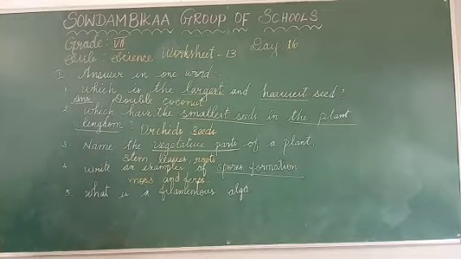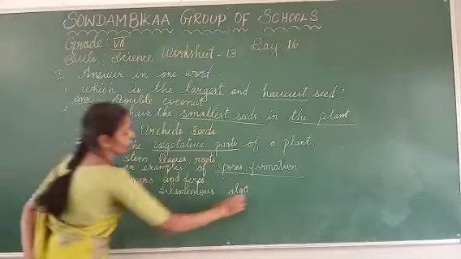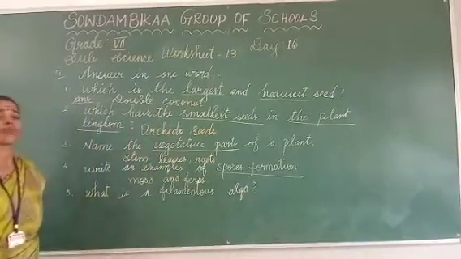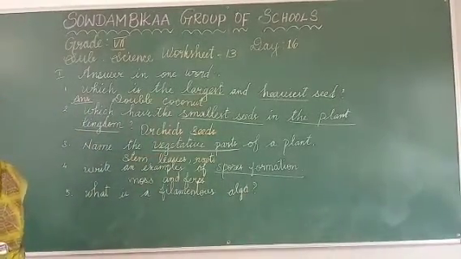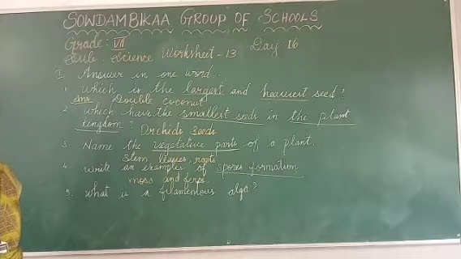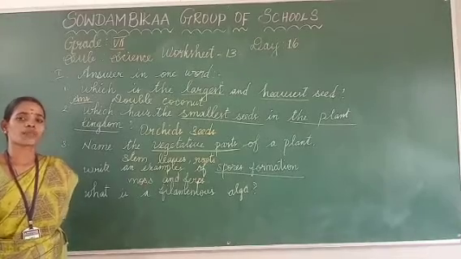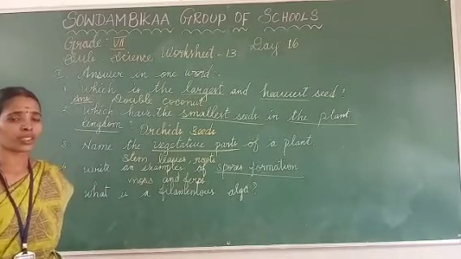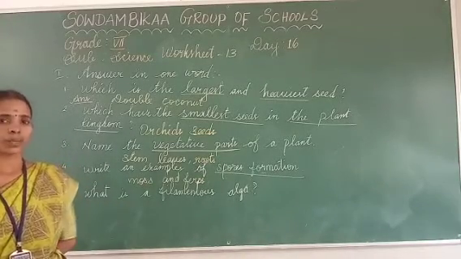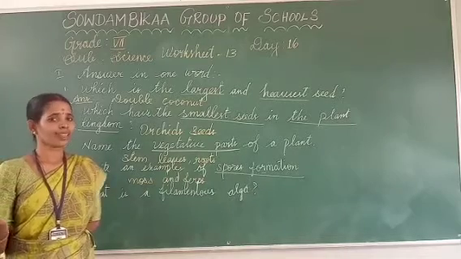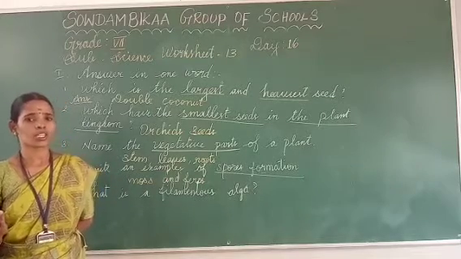The final question is, what is the filamentous alga? Here, what we have learned in asexual reproduction: vegetative propagation, budding, fragmentation and then spore formation.